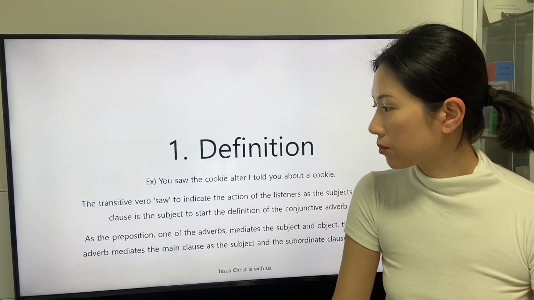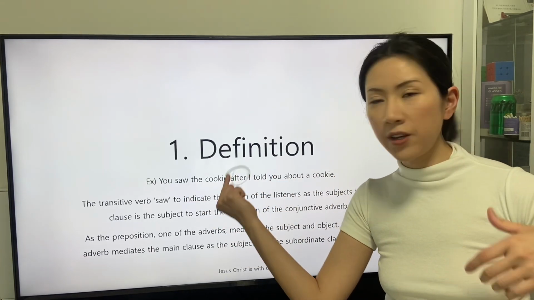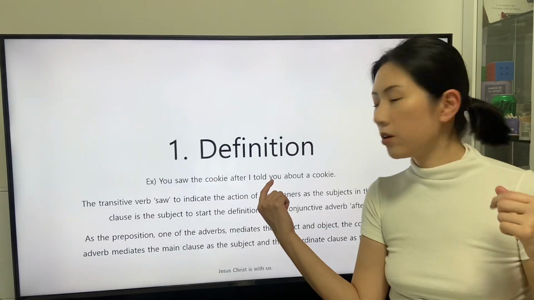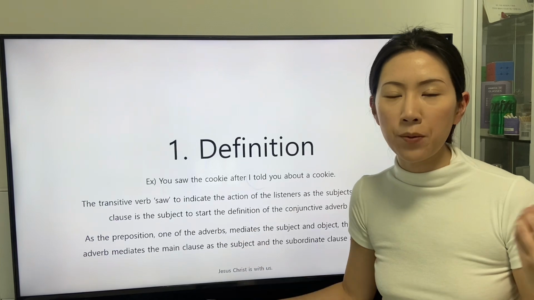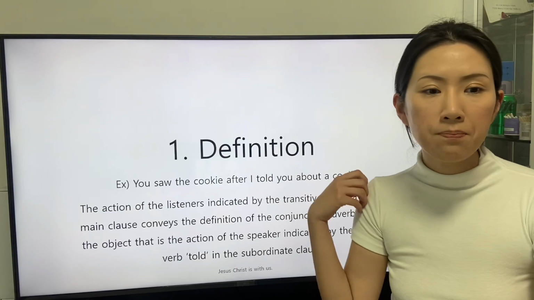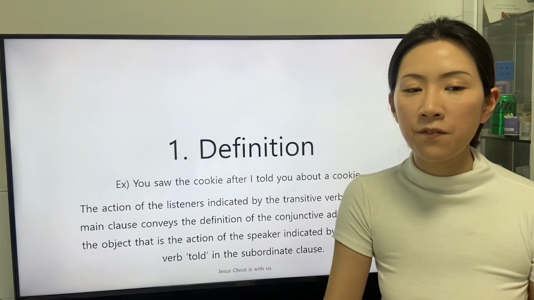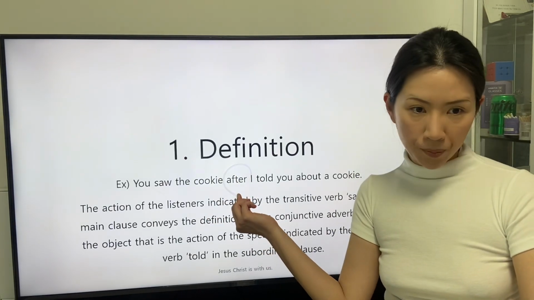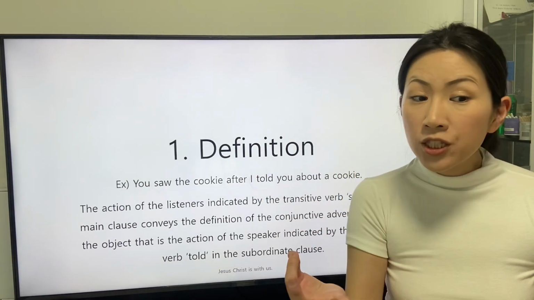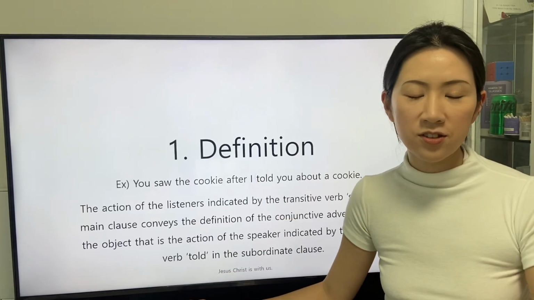So the subject of the conjunctive adverb indicated by the transitive verb saw is behind the action indicated by the transitive verb told. The action of the listeners indicated by the transitive verb saw in the main clause conveys the definition of the conjunctive adverb after to the object. That is the action of the speaker indicated by the transitive verb told in the subordinate clause.